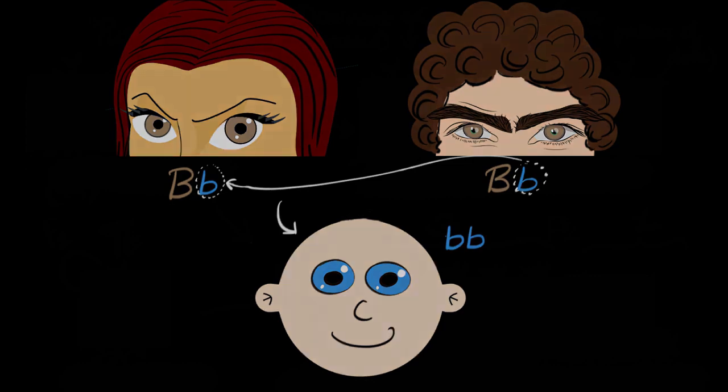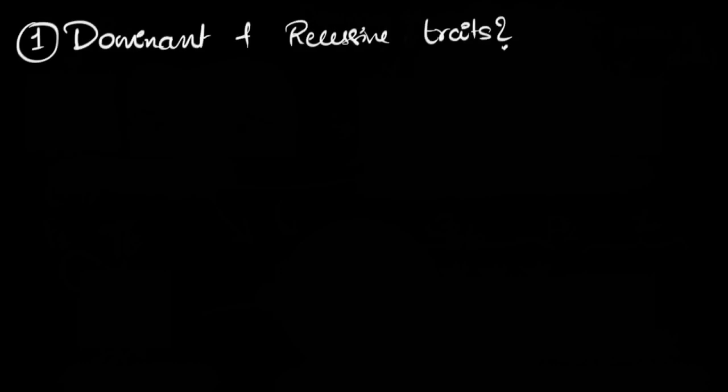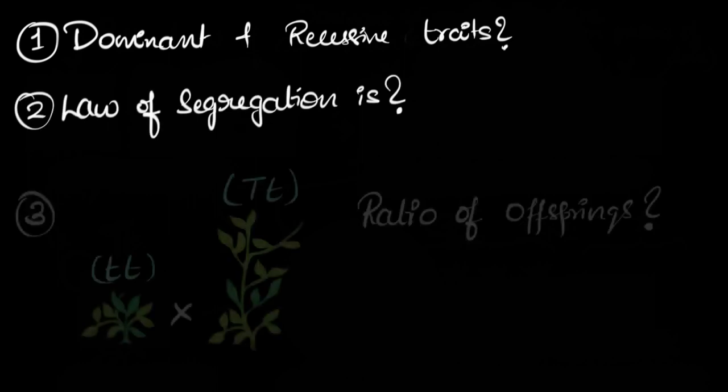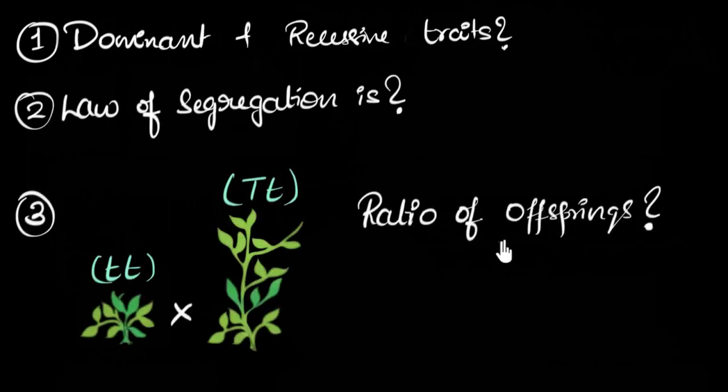That's it. So let's see if we can recall what we learned. Can you recall what dominant and recessive traits are? What the law of segregation is? And can you work out what would be the ratio of the offsprings if we cross a short plant with a tall plant which has both the tall and the short trait in it? And if you get stuck at any point, no worries, you can always go back and rewatch that part of the video.